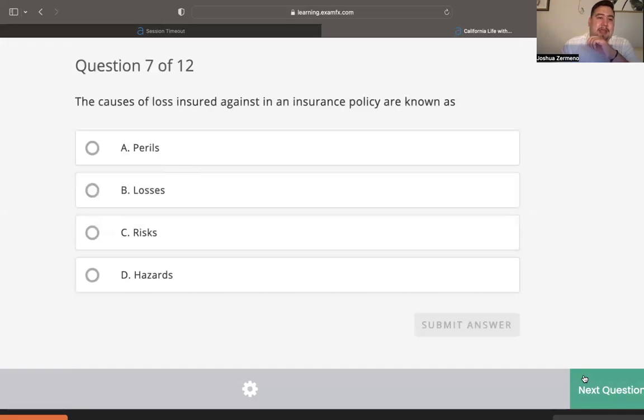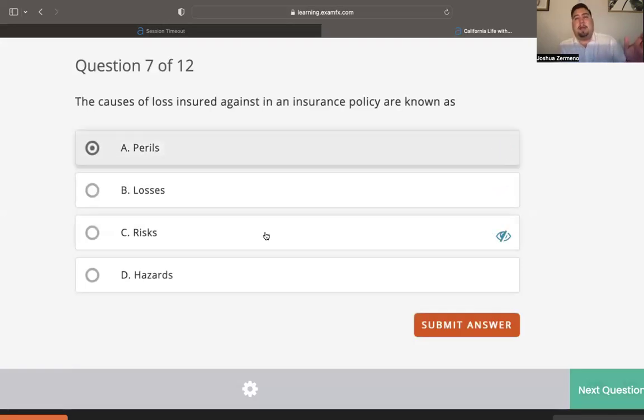Number 7, the cause of loss insured against in an insurance policy is known as what? So the causes of loss, I apologize, the causes of loss insured against in an insurance policy is known as what? And then what are the causes of loss? We talked about this a couple seconds ago.